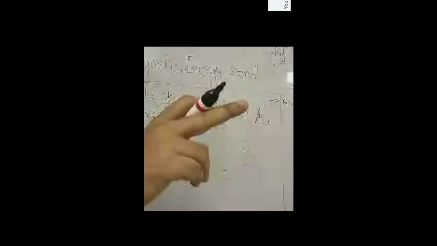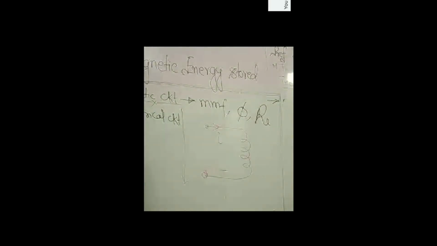See, we know two kind of law of magnetism. First one is Ampere circuital law. This is visible, right?